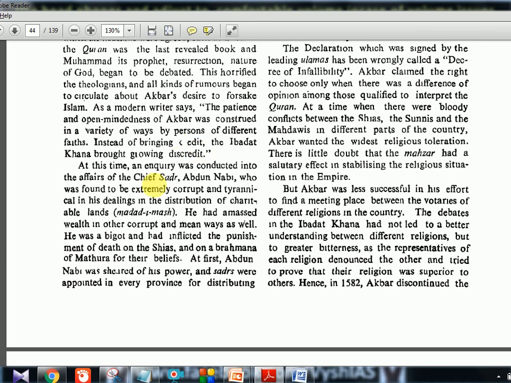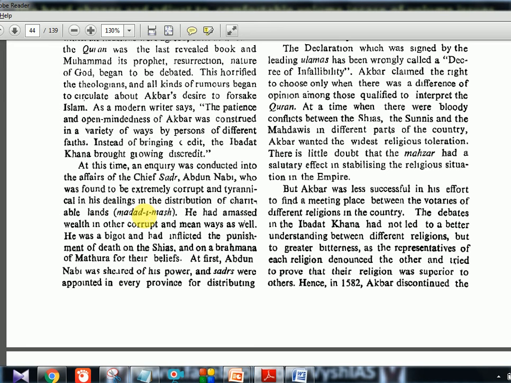Now here again, the chief Sadar, Abdul Nabi, whom we saw, was found to be extremely corrupt and tyrannical in his dealings with the distribution of charitable lands. This is one more term, Madad-e-Maash, meaning charitable lands. You should know it. I already showed you two or three terms. Please make a note of this, as UPSC prelims questions can come.